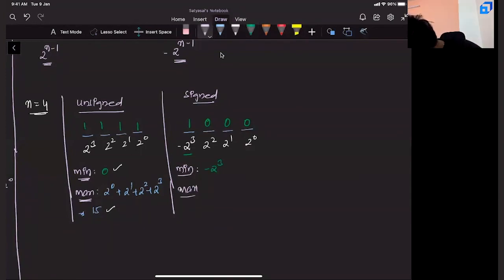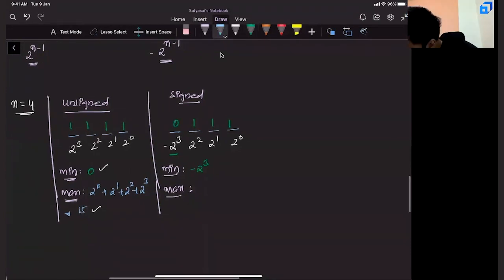Take a second and tell me what is the maximum value possible in that case? Since you want maximum, all positives you will keep 1. And at negative, to get a maximum positive number, you will try to make it 0. So here you will make this as 0. In that scenario, you will get 2 power 0 plus 2 power 1 plus 2 square. And this entire thing becomes 7.